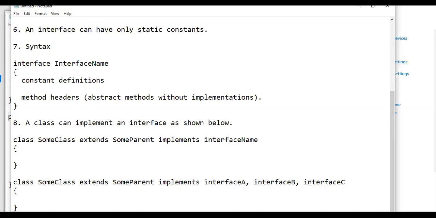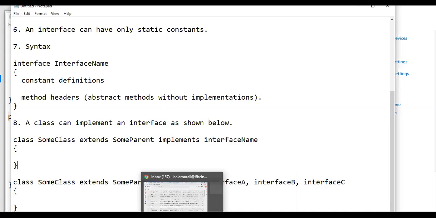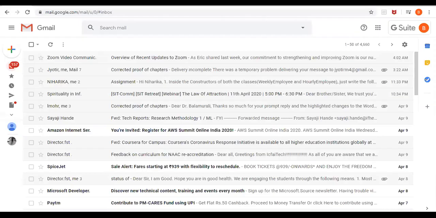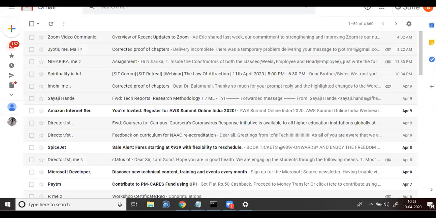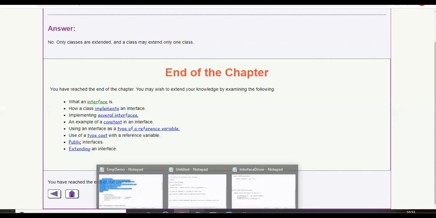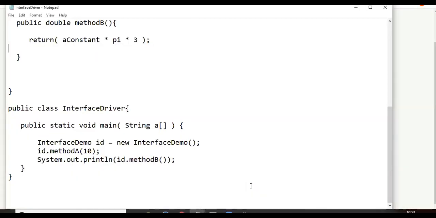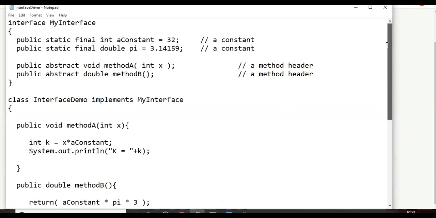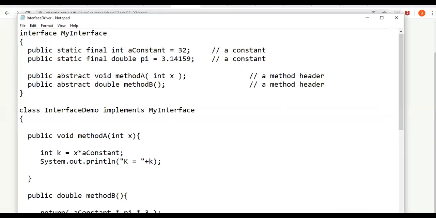Okay, fine. Now we will discuss a small example for an interface. I'll show you a program. So this program uses an interface. Here we are defining an interface.